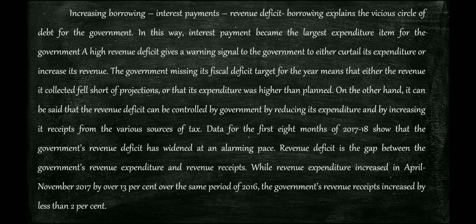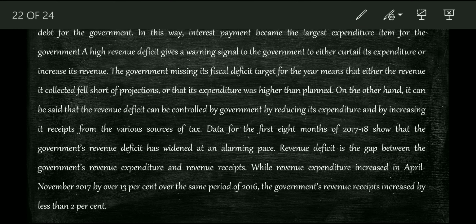In this way, interest payment became the largest expenditure item for the government. A high revenue deficit gives a warning signal, and so on, right? And we need to know that here it is completely about revenue deficit being a gap between, right? This is what we require. See, you need to know how to skip things also, right?